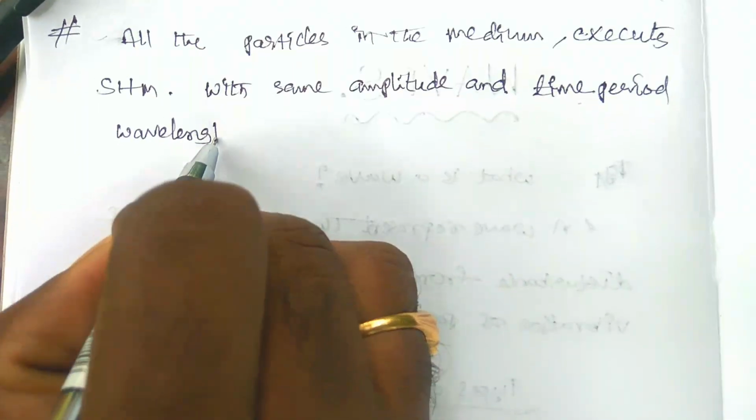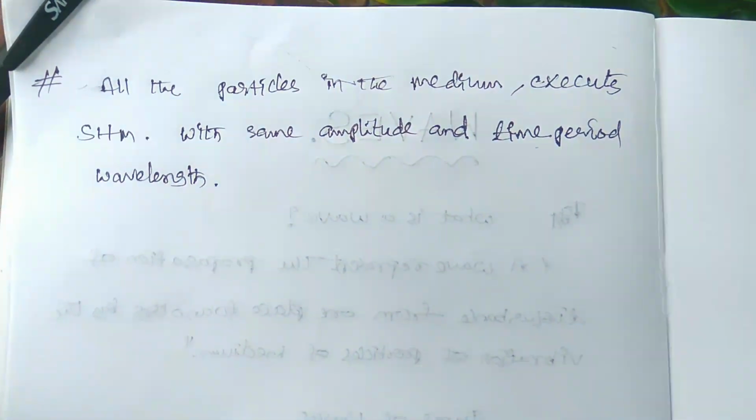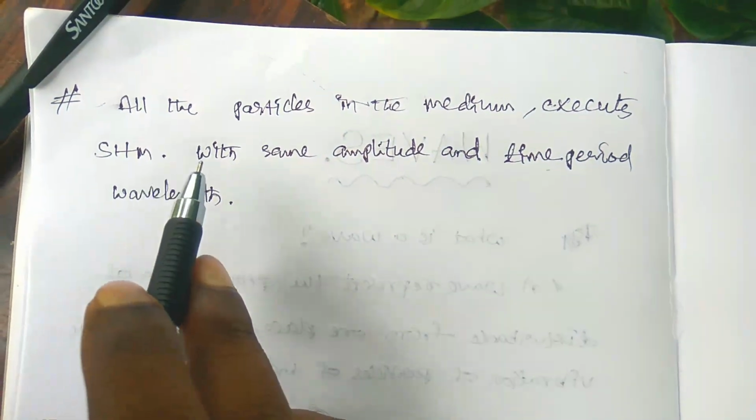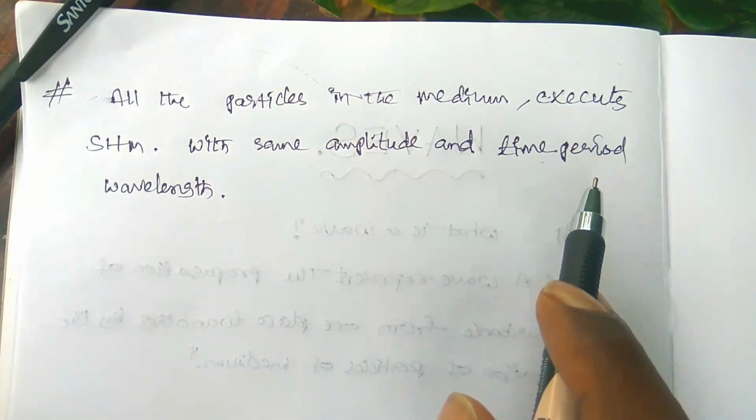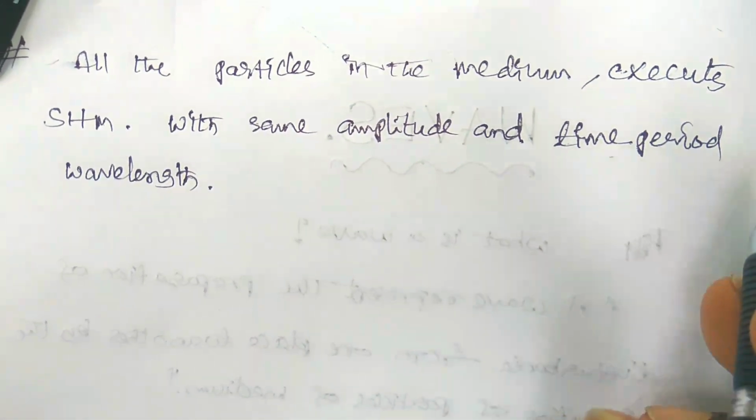So here all the particles in the transverse wave will execute SHM with the same amplitude, time period and wavelength. Already you know about the amplitude, time period and wavelength.